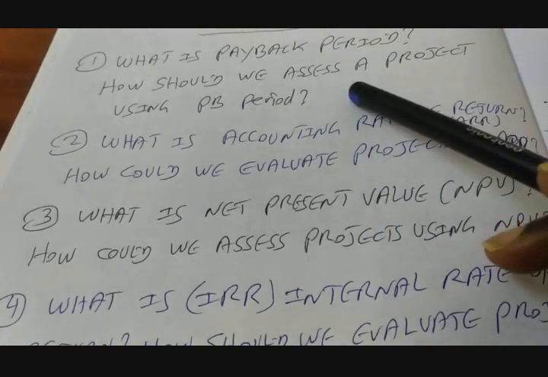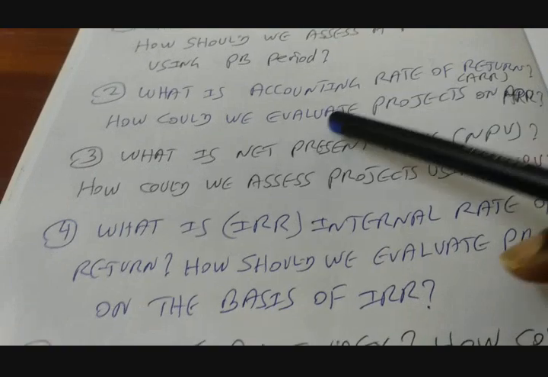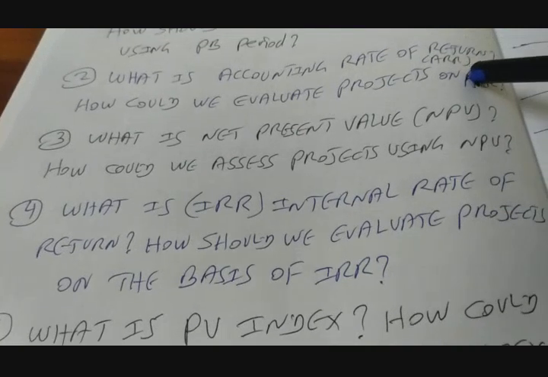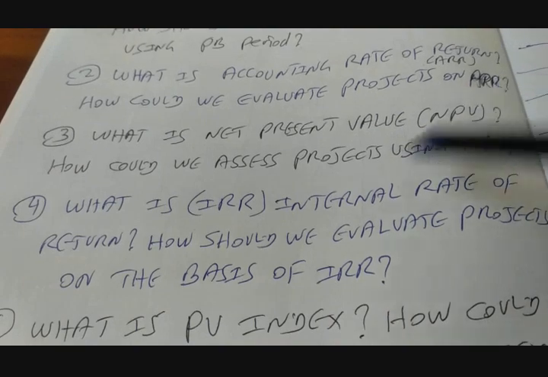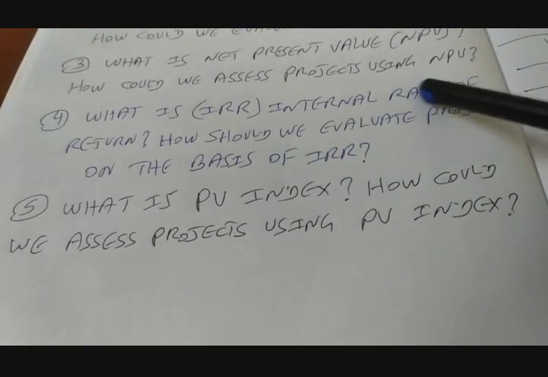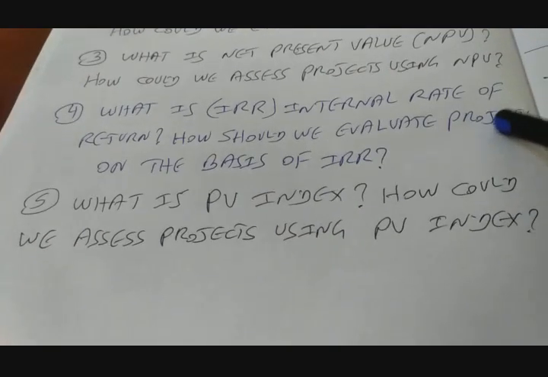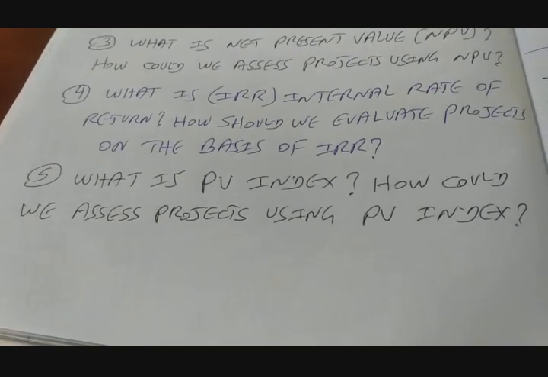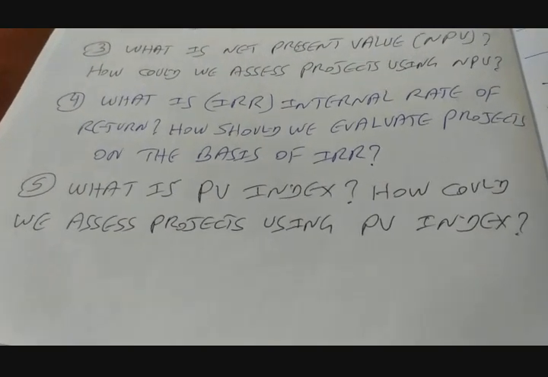Question number 1 is what is payback period? How should we assess a project using payback period? This is followed by a discussion on what is accounting rate of return, otherwise known as ARR, and how we should evaluate projects using ARR. The third one is what is net present value, NPV, and how we could assess projects using NPV. The fourth one is what is IRR, otherwise known as internal rate of return, and how we should evaluate projects using IRR. The last one is what is PV index and how we could evaluate projects using PV index.